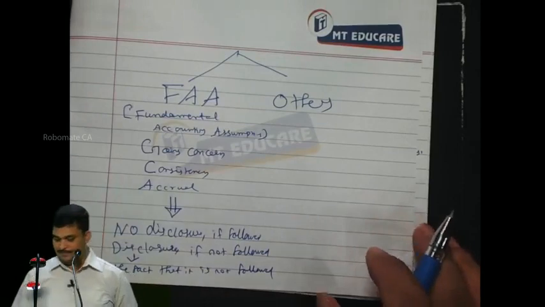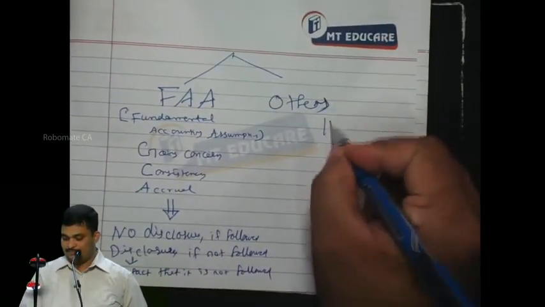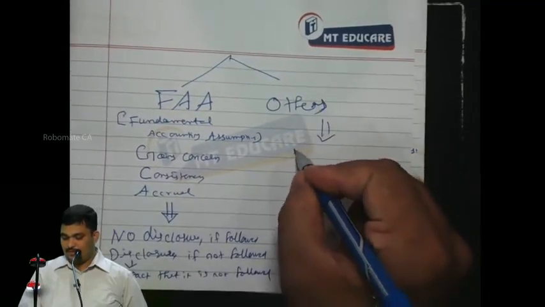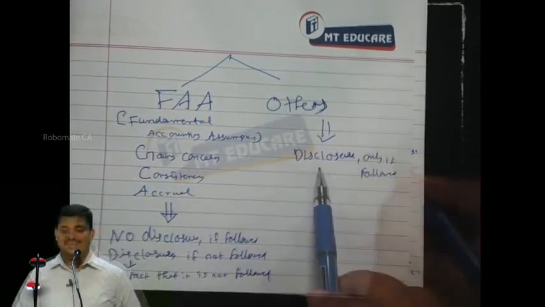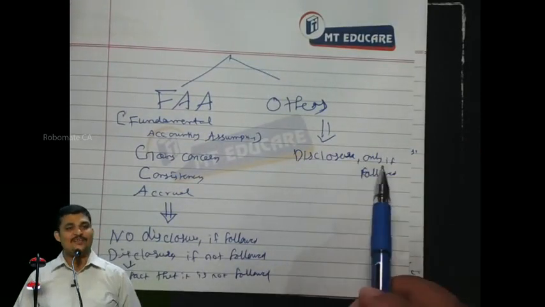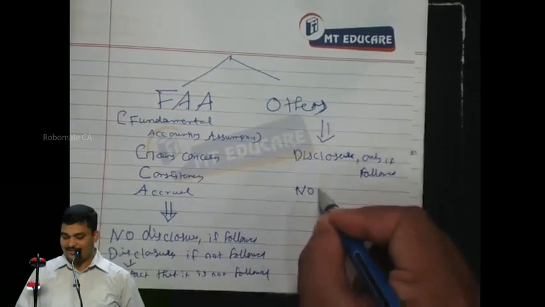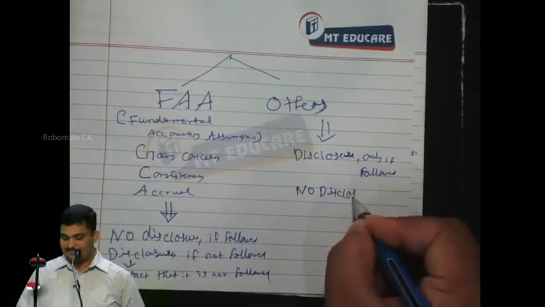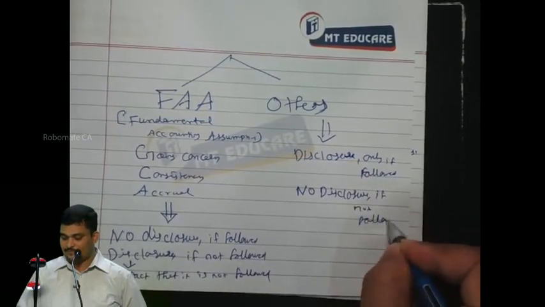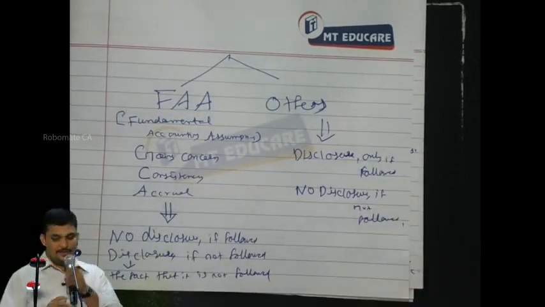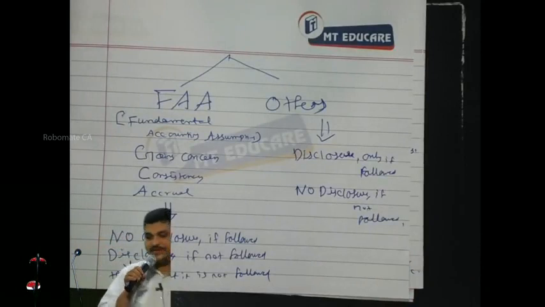Are you following this? Others: disclosure only if followed, no disclosure if not followed. So the fundamental accounting assumptions are going concern, consistency and accrual.